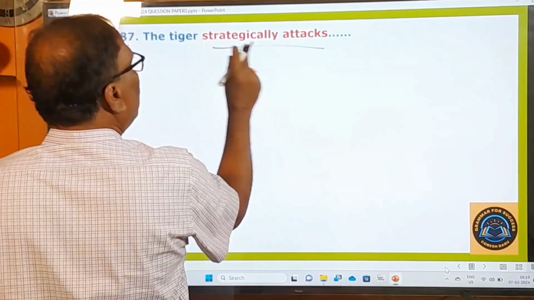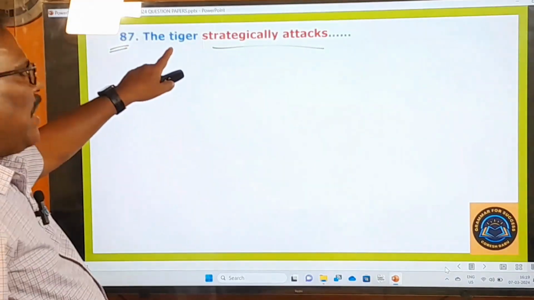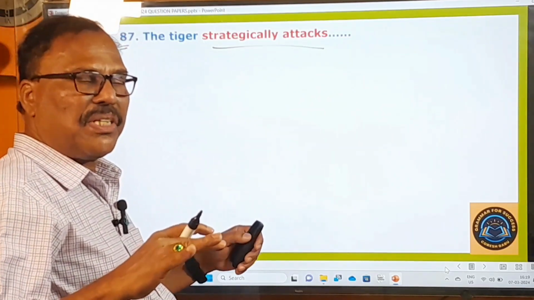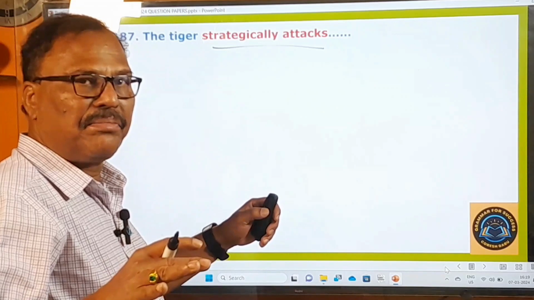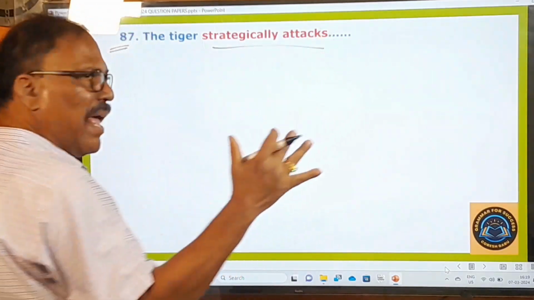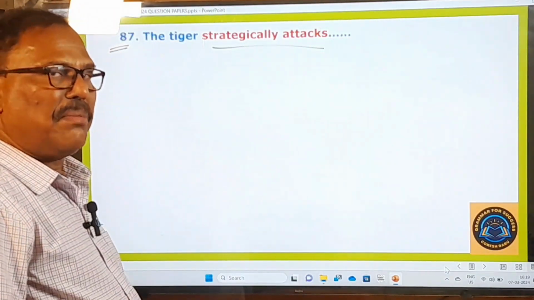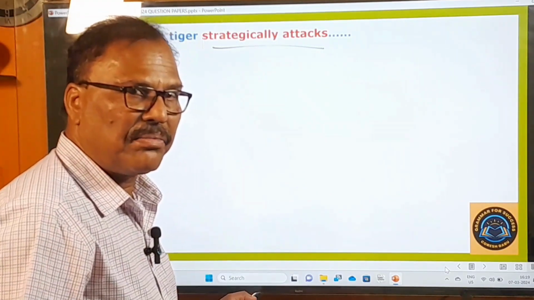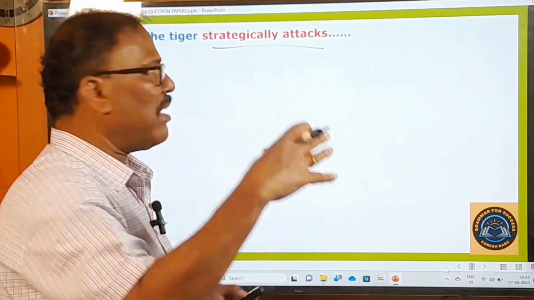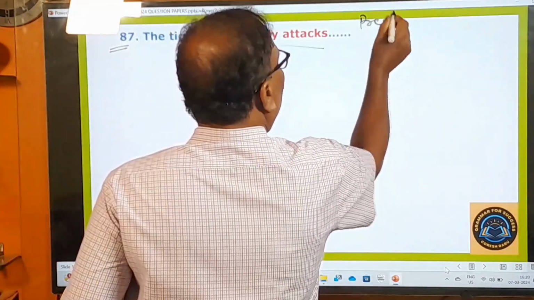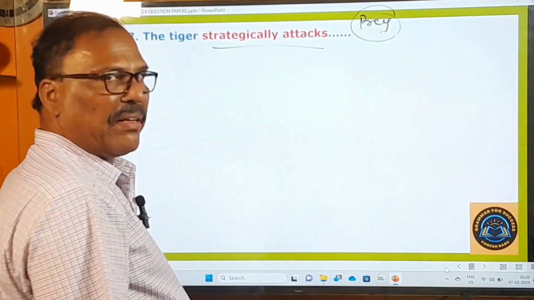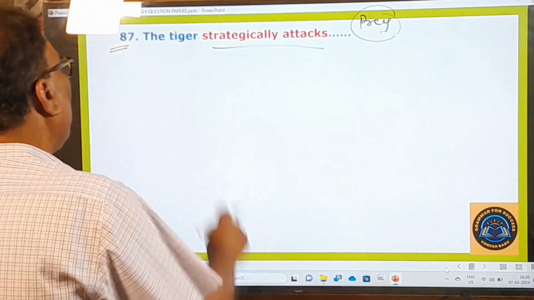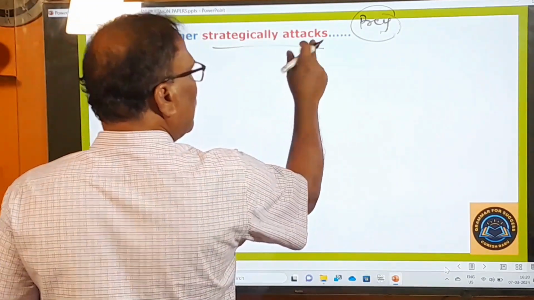87th one. The tiger strategically attacks. Strategically means with a strategy, with a plan. So the tiger attacks somebody with a plan. It does not attack any animal as it pleases in a hodgepodge manner. With a plan, it will attack its prey. Prey means the one which it is going to kill. The deer is the prey of this tiger. So here the tiger strategically attacks. How?